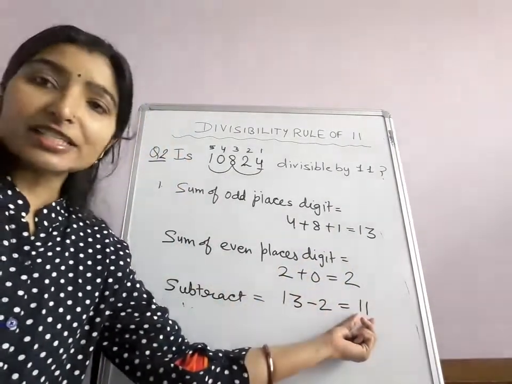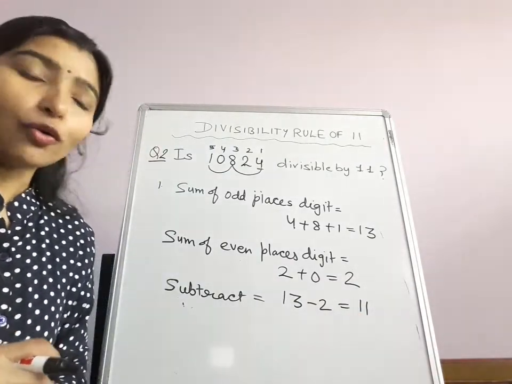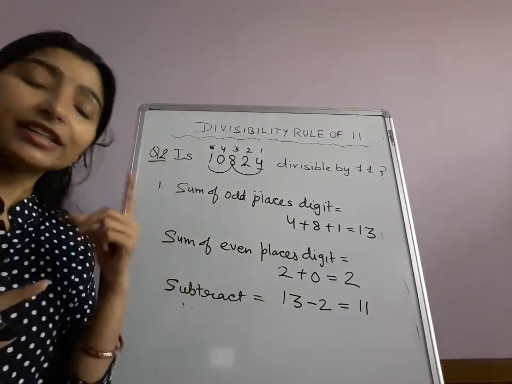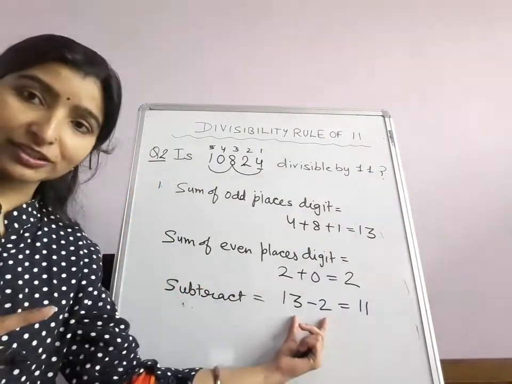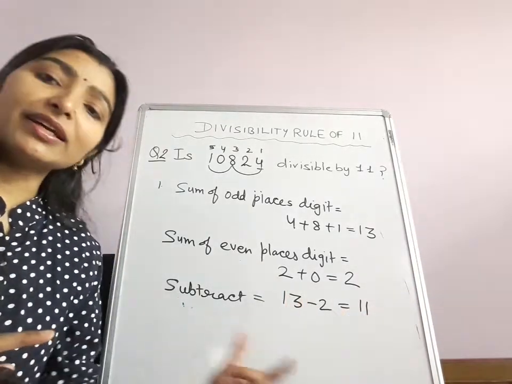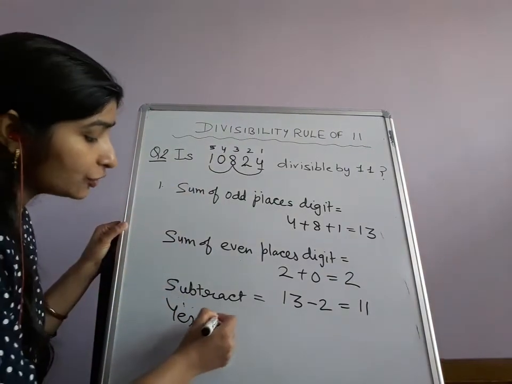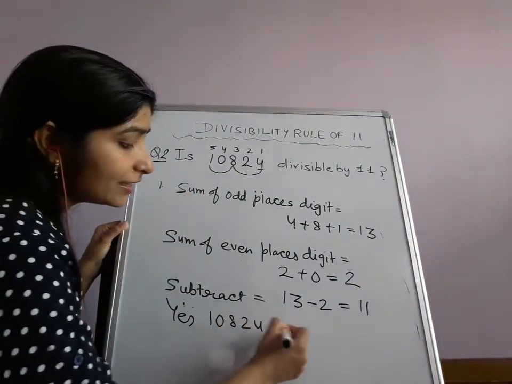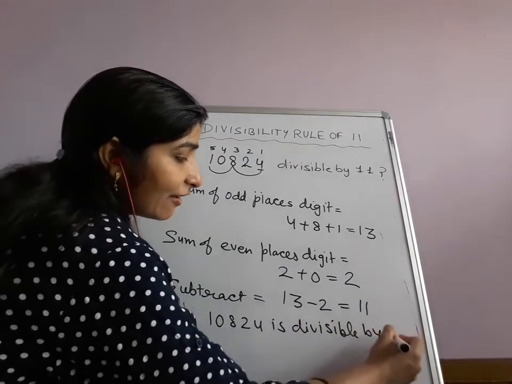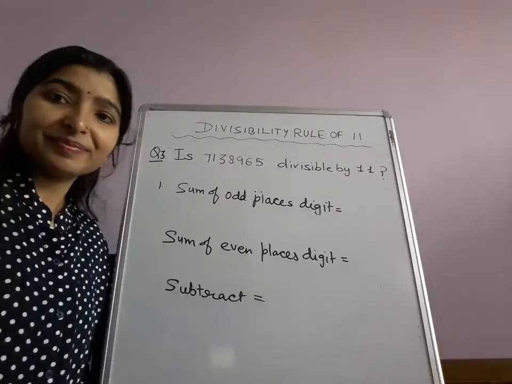And 11 is divisible by 11. 11 is a multiple of 11. So I have told you that if the result of the subtraction, the difference, is 0 or a multiple of 11, the number is divisible by 11. So we will say yes, 10824 is divisible by 11. Divisible by 11. Let's take one more example.